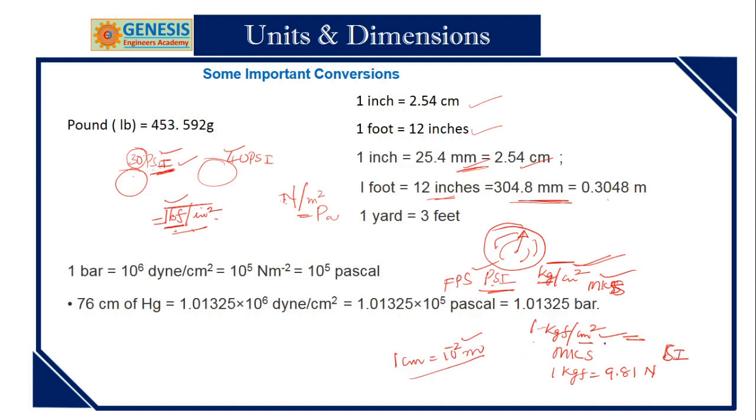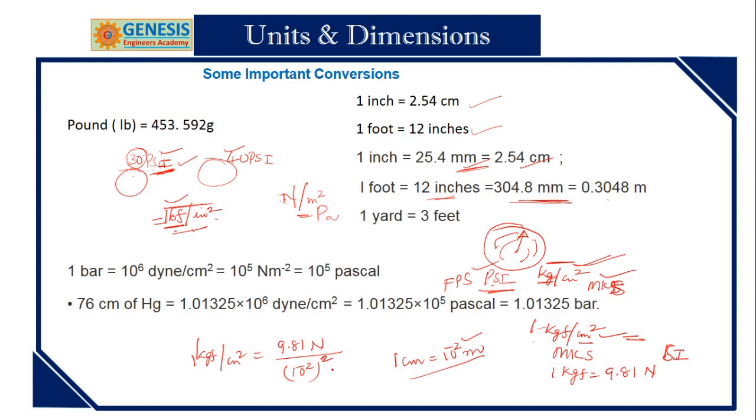That is 1 kg force per centimeter square is equal to 9.81 newtons divided by 1 centimeter square, which is 10 to the power of minus 2 meter, squared.